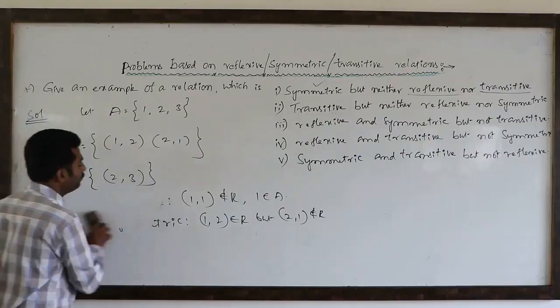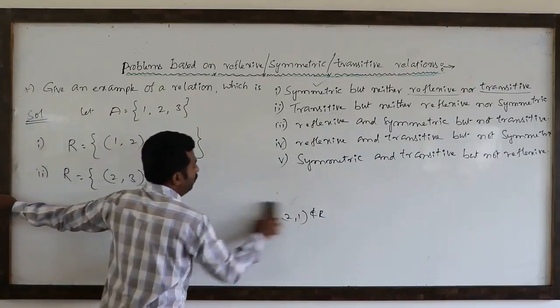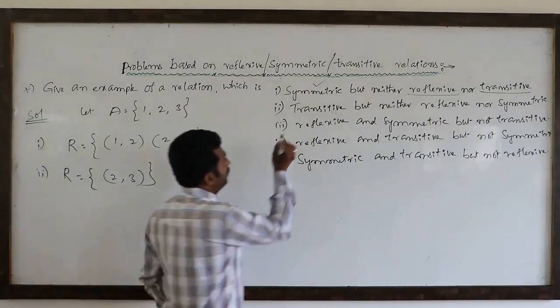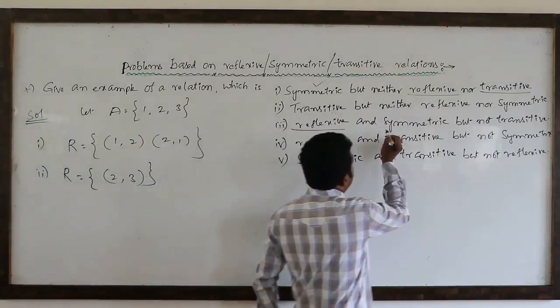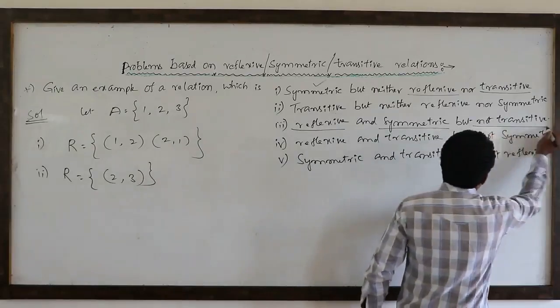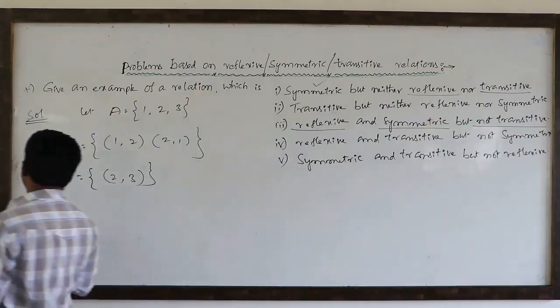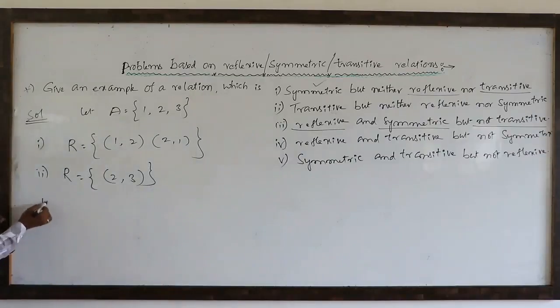Next. Third one. What is the third one? So one relation is reflexive, symmetric, but not transitive. Reflexive, symmetric, but not transitive. See there?